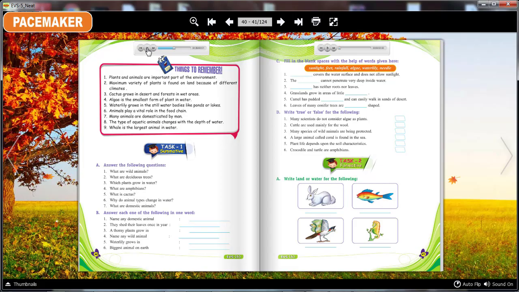6. Animals play a vital role in the food chain. 7. Many animals are domesticated by man. 8. The type of aquatic animals changes with the depth of water. 9. Whale is the largest animal in water. Task 1.